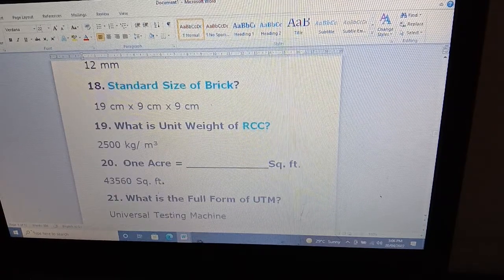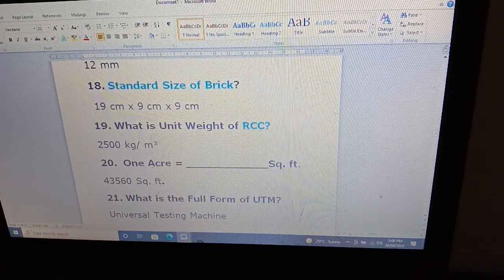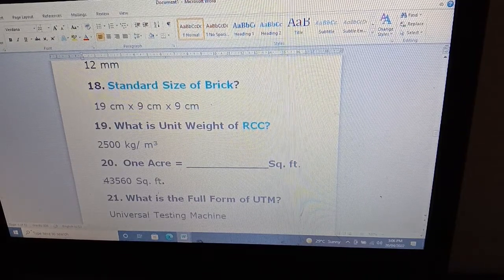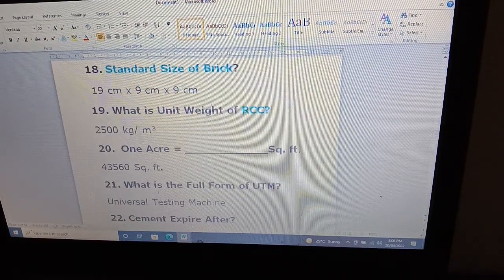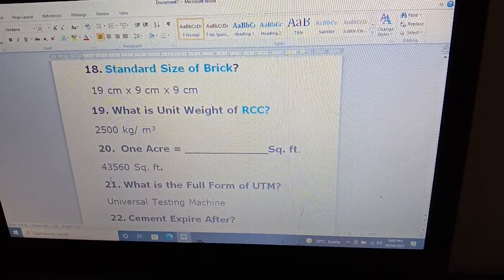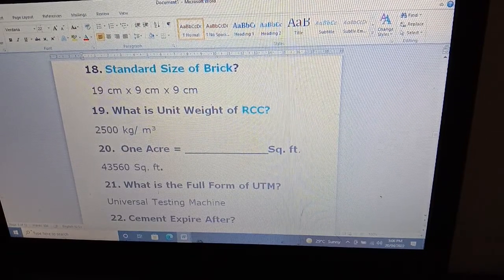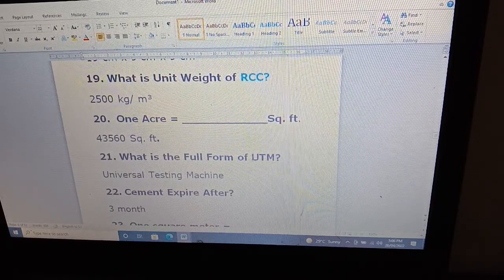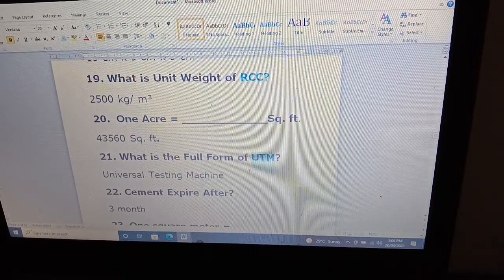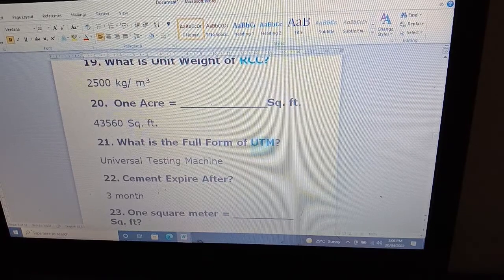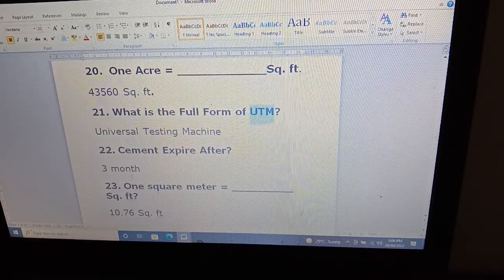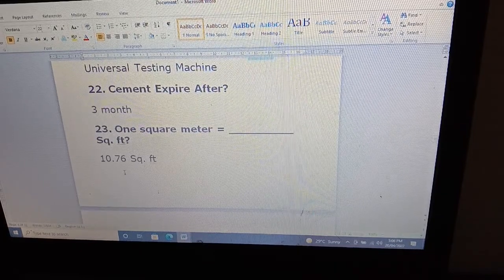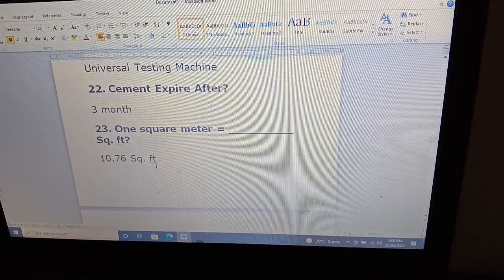One acre is equal to 43,560 square feet. What is the full form of UTM? Universal Testing Machine. UTM stands for Universal Testing Machine. Cement expires after 3 months. One square meter is equal to 10.76 square feet.